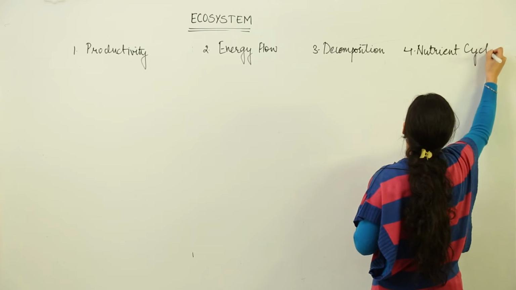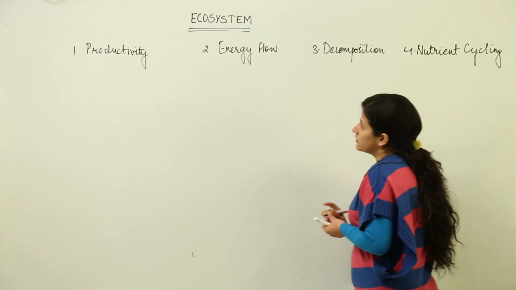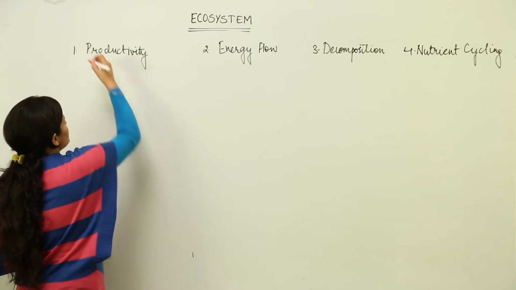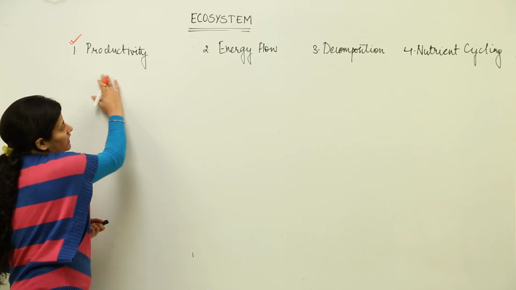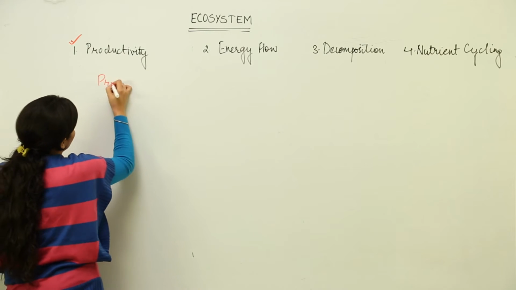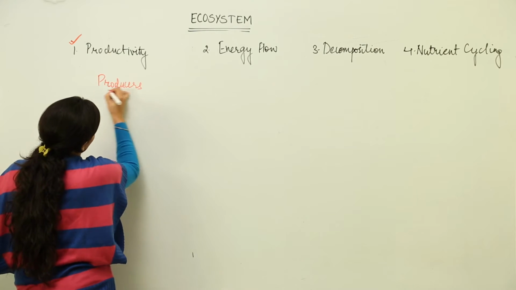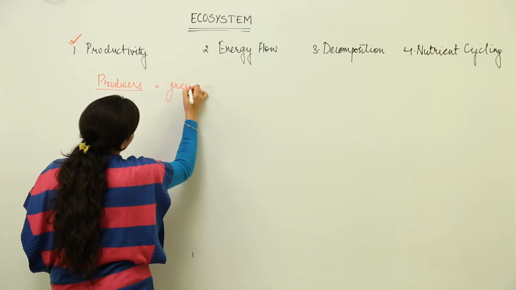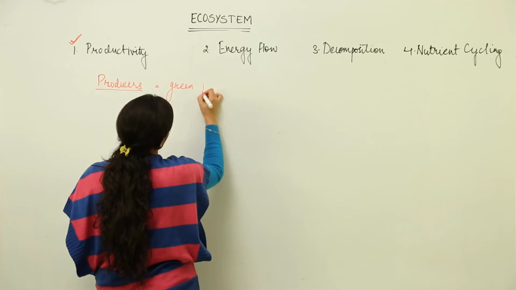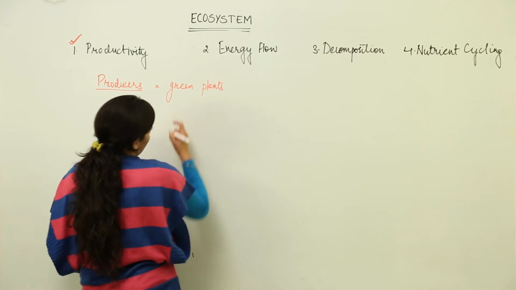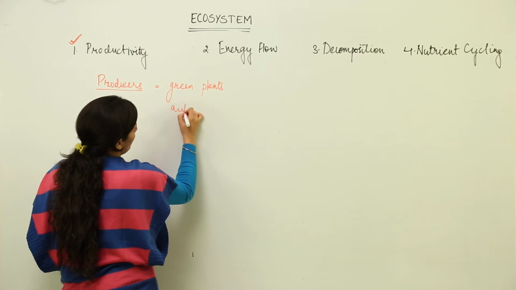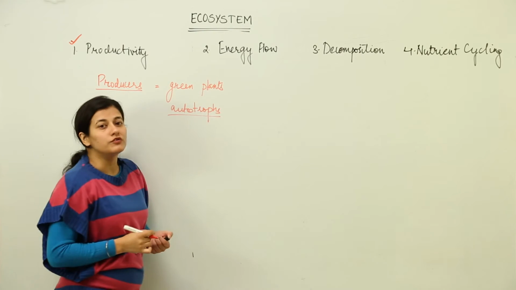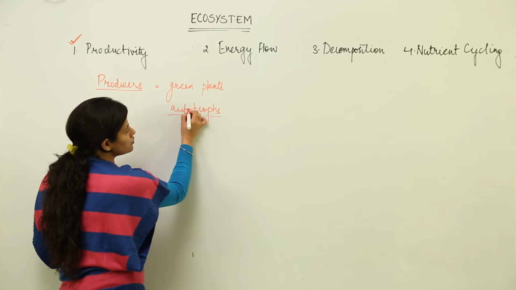Now these names we had heard of earlier as well. This is repetition only. What we are going to deal with now is the productivity. This is the functional aspect of ecosystem which deals with producers. Now I told you earlier as well, whenever I am talking about producers, I am referring to green plants over here. In the most gross way I can say it is green plants I am referring to. Or I am talking about autotrophs. When I use the term autotrophs, I am dealing with the mode of nutrition over here. Which mode of nutrition? Autotrophic mode of nutrition.